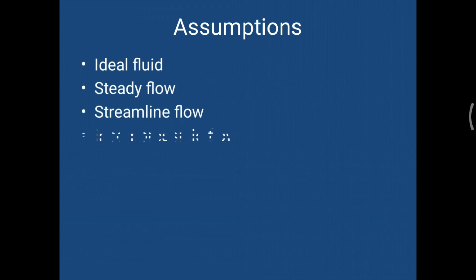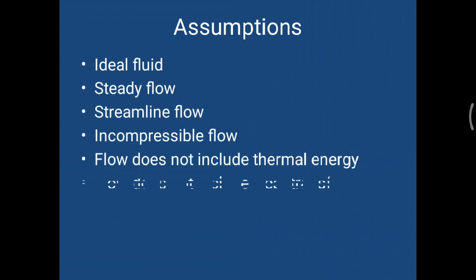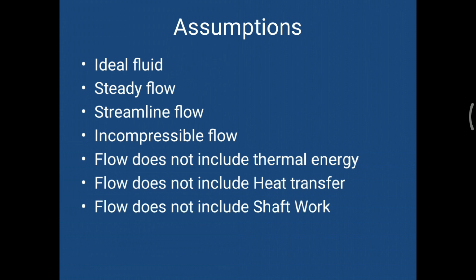Now what are the assumptions for this? For any equation, any theorem, there come assumptions. The assumptions for these two equations are: the flow should be ideal, it should be a steady flow, the flow should be a streamlined flow, and it is an incompressible flow.